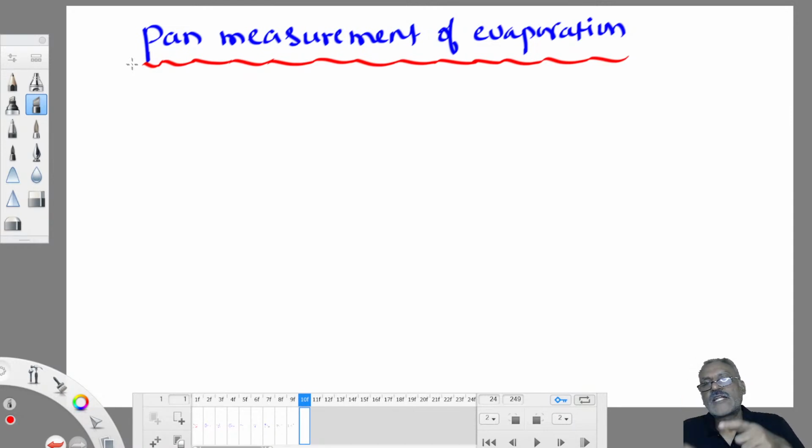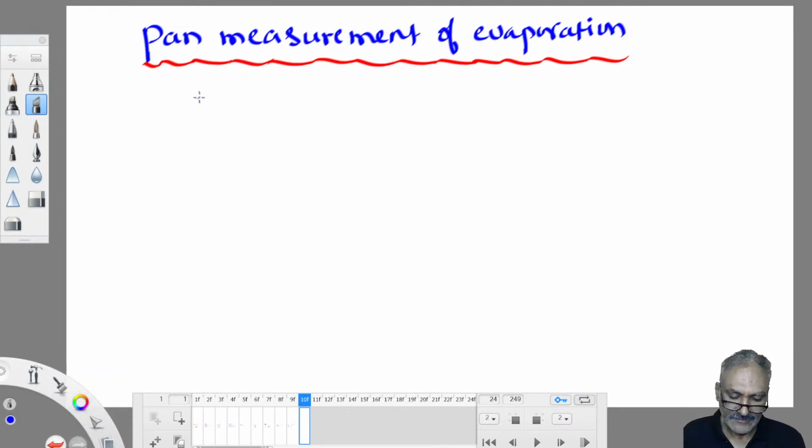Whoever manufactured that pan will give you the correlation between actual measurement and pan measurement. So using that correlation, by knowing the pan measurement of evaporation, we measure actual evaporation loss from the real water body. Actually, our interest is finding evaporation loss from the real water body. But because we are unable to measure it straight away, indirectly we measure evaporation loss in a small container known as a pan. Understood? Clear now?